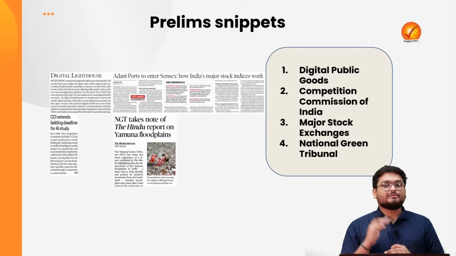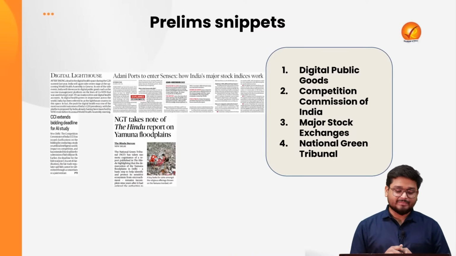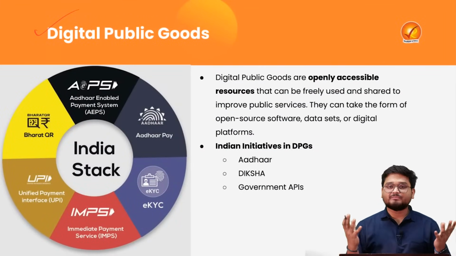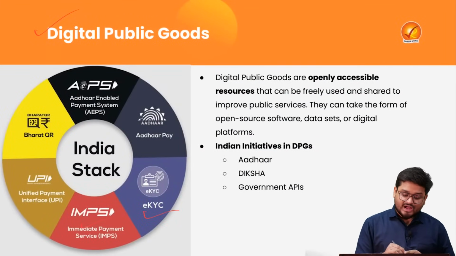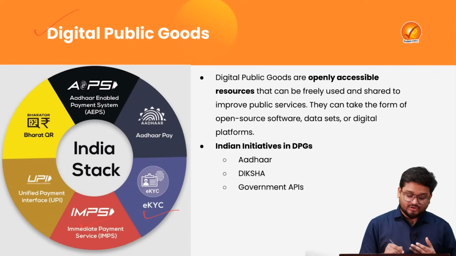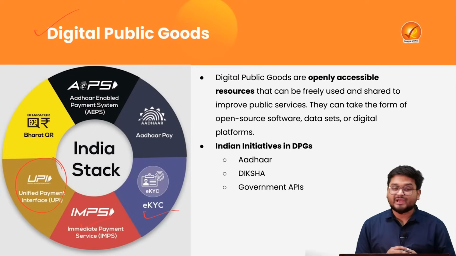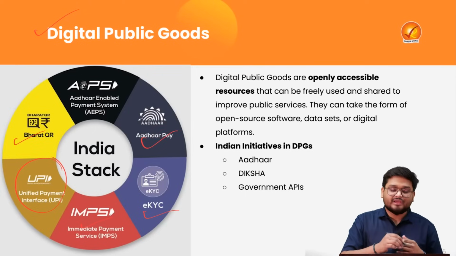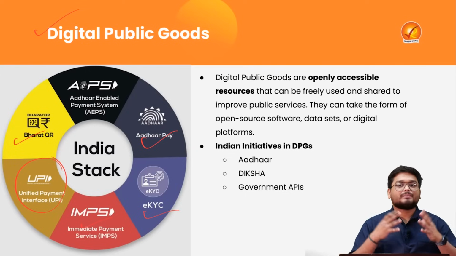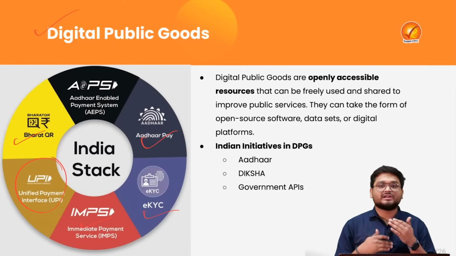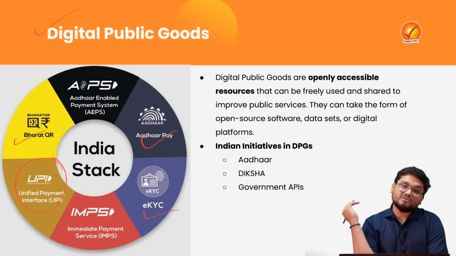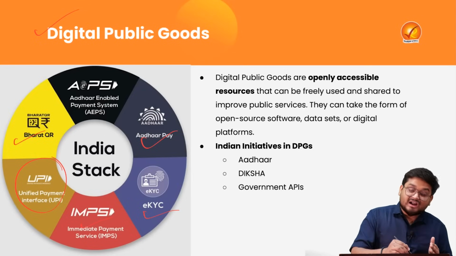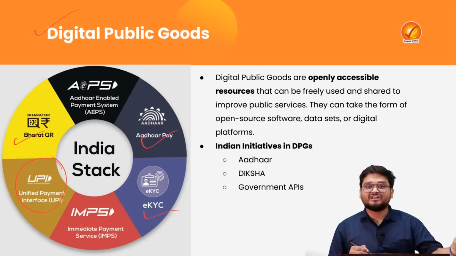Finally, we'll be going through 4 important prelim snippets. In the first one, we'll be looking at digital public goods. These are simple goods such as eKYC, IMPS, or the facility on which we also use UPI, Unified Payments Interface, Bharat QR, Aadhaar Pay. All of these are public goods because they are facilitated by the government of the day, and we also have our own data on the same. These are goods which exist entirely on the digital portal.